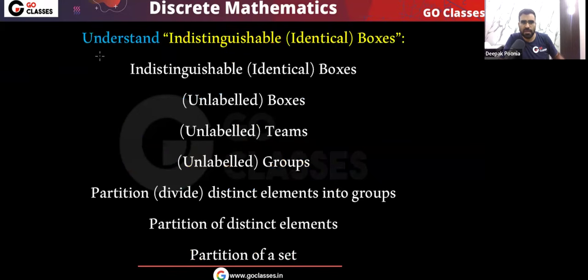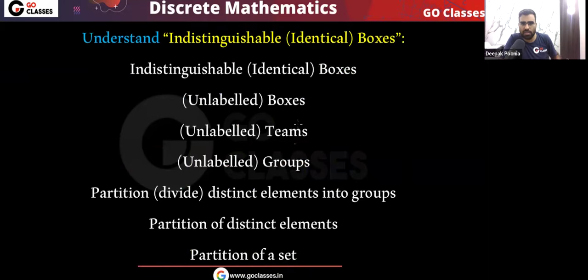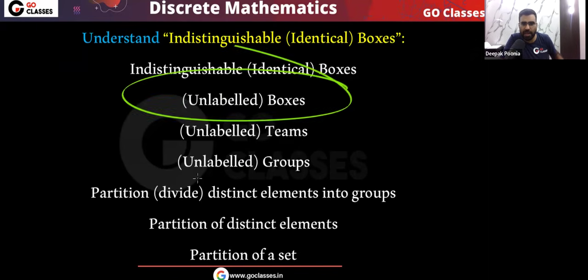Let me tell you, first you understand the meaning of identical boxes. Sometimes in the question they will mention that the boxes are identical, or sometimes these words will be given in the question. So remember, all these words, these are same. For example, in the question they can mention indistinguishable boxes, or I can say identical boxes. This is very simple, you can understand that all the boxes are identical, all the boxes are same. Or they can mention unlabeled boxes. And let me tell you, by default, if I do not mention this word also, if nothing is given, then by default boxes will be unlabeled. Yes or no? By default, boxes will be identical.